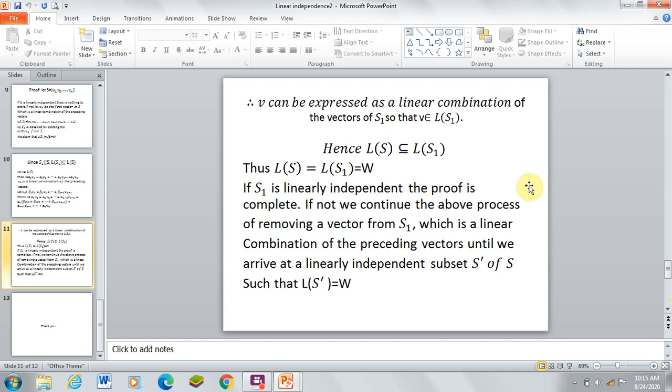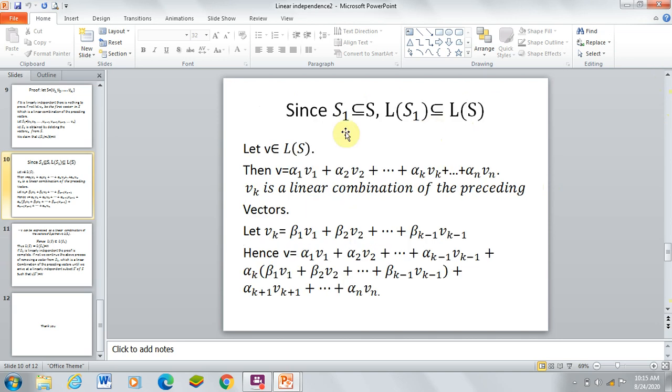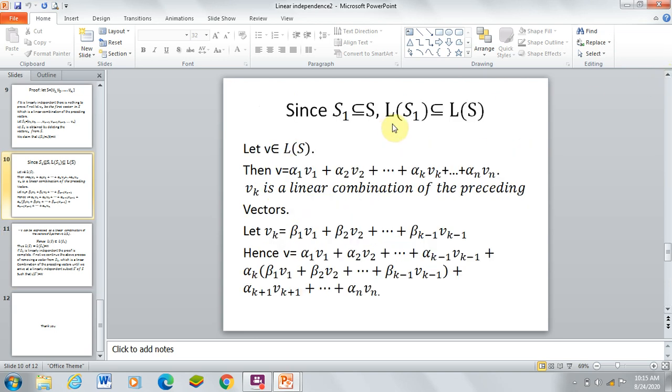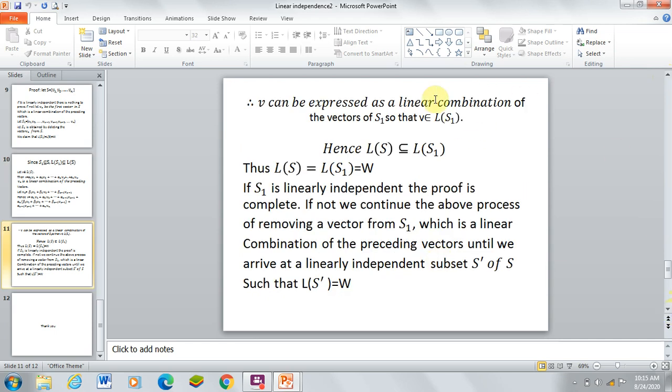Therefore v belongs to L of S1. Hence v belongs to L of S implies v belongs to L of S1, so L of S is contained in L of S1. Already L of S1 is contained in L of S, therefore L of S equals L of S1 equals W.